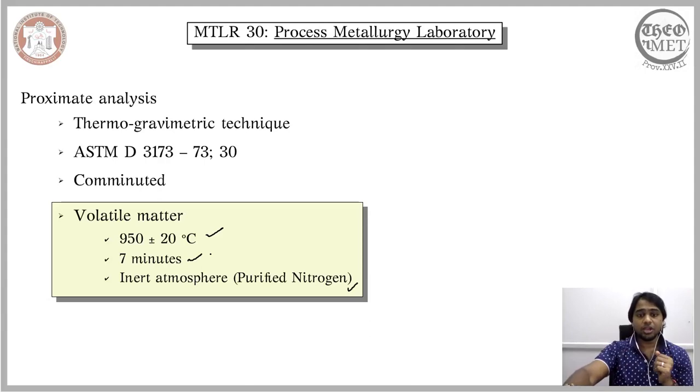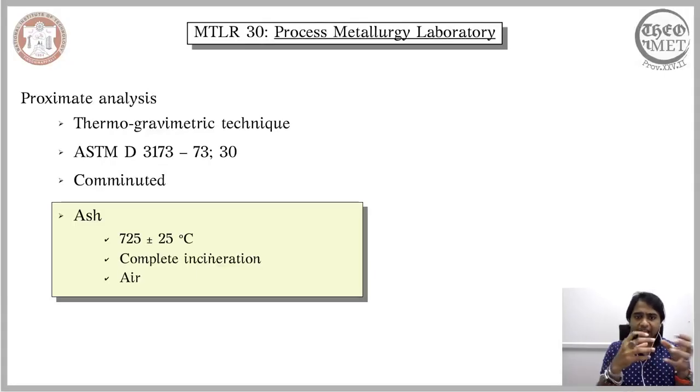And finally, in order to calculate the ash, you replace the inert atmosphere with common air, and then you reduce the temperature to 750 or 725 degrees Celsius along with the tolerance, and then you allow the coal to completely incinerate. When you allow the coal to ultimately settle down as ash, you then measure the residual and you translate it into the ash content.